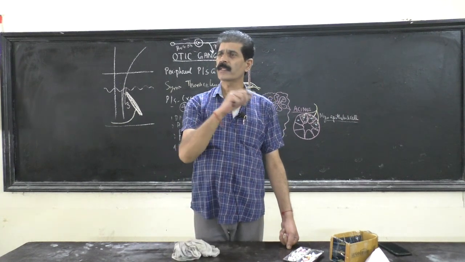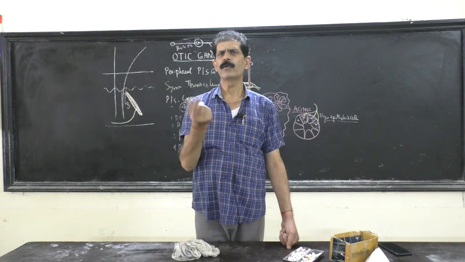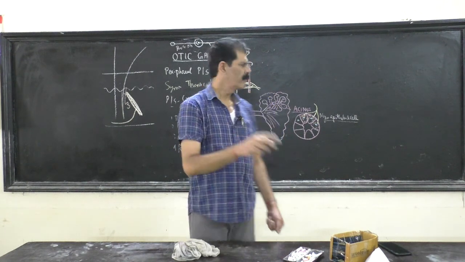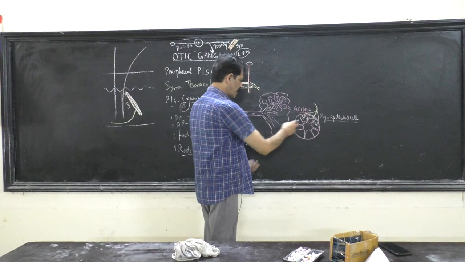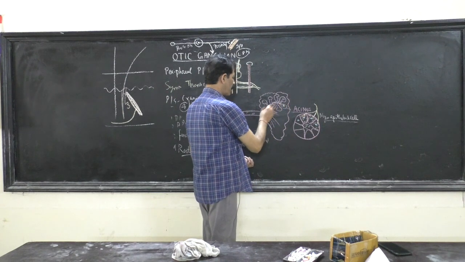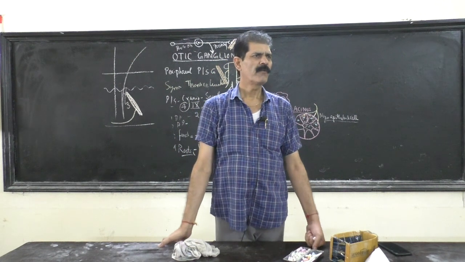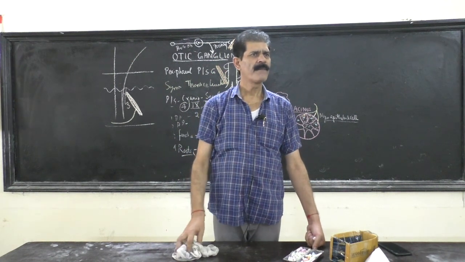So parasympathetic fibers reach, and these smooth muscles contract, and the saliva, maybe 1 or 2 drops produced by one cell, will come out of the cell, and all the cells produce the saliva here. This saliva comes here and goes into the mouth. So this is the simple system of what the parotid gland is doing.